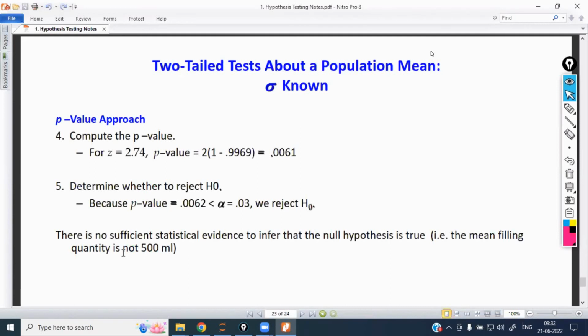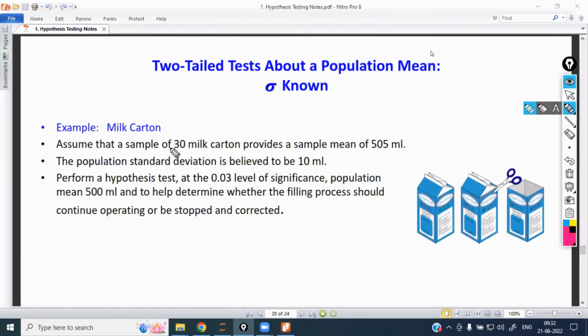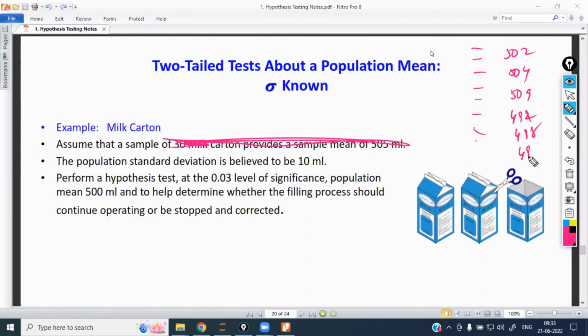Here, the data was given by default. The sample mean was calculated by default. Assume for the same question, the 30 samples and the sample mean were not given. They have given us values like this: the first one is 502 ml, 504 ml, 509 ml, 494 ml, 498 ml, 499, 500, 501, something like that. Now, what is the sample size? 1, 2, 3, 4, 5, 6, 7, 8. n is equal to 8.